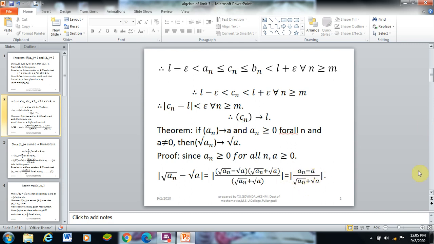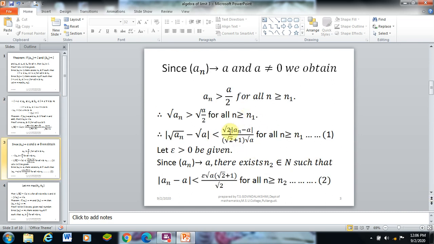Simplify that form, we get root of 2 modulus of an minus a divided by root 2 plus 1 into root of a, for all n greater than or equal to n1. Put it down, it is equation 1.